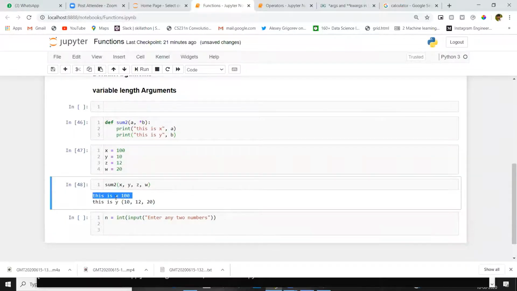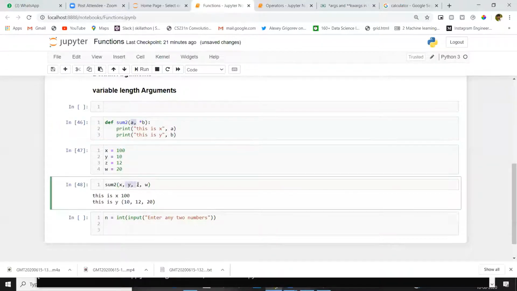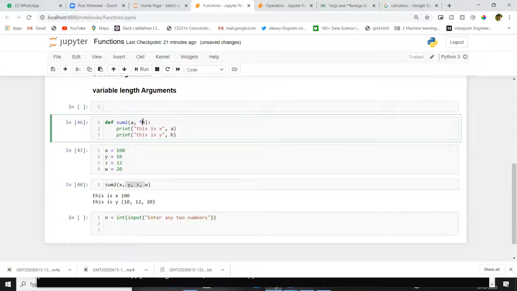If you observe inside x, we got 100. Why? Because a equal to x as per our previous explanation or declaration. Later, whatever numbers I passed, y, z, w, like 10, 12, 20, went into y, but as a tuple. Why? Because we don't know how many numbers we want to add. We have to do an addition, or a sum. In that situation, we will take this variable length.